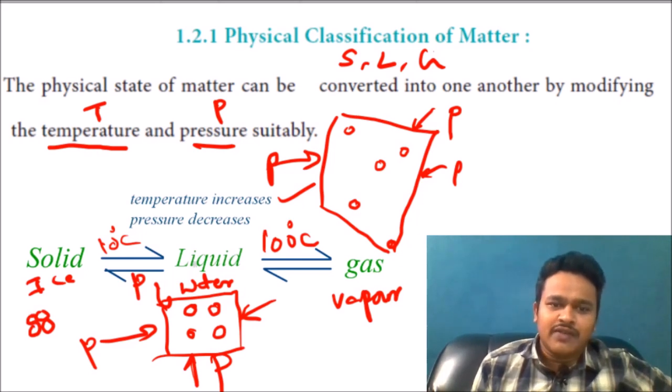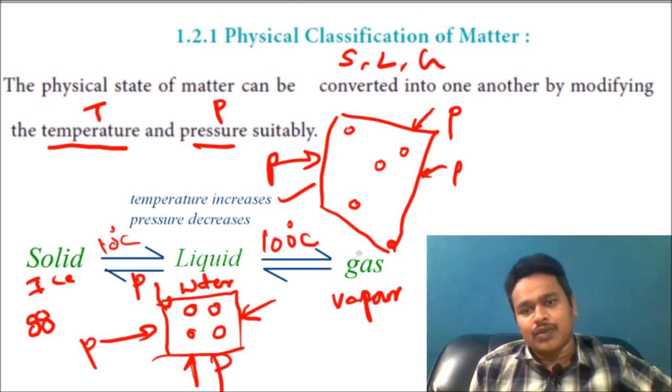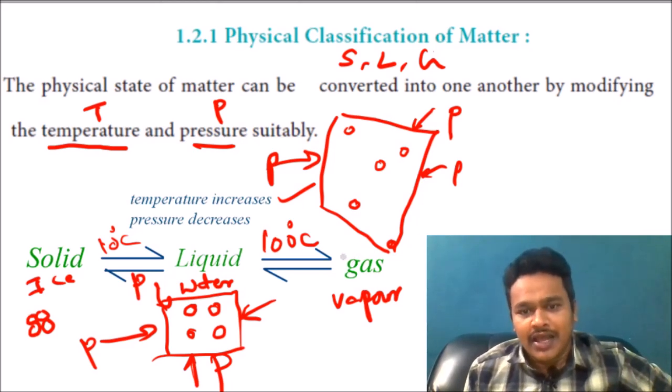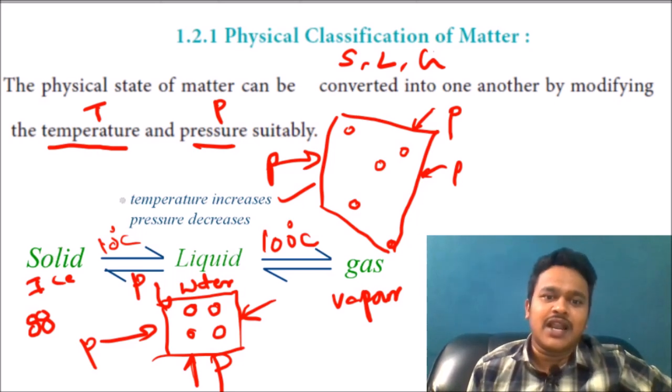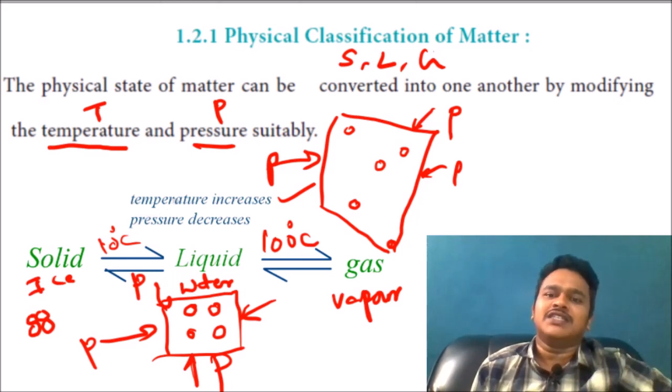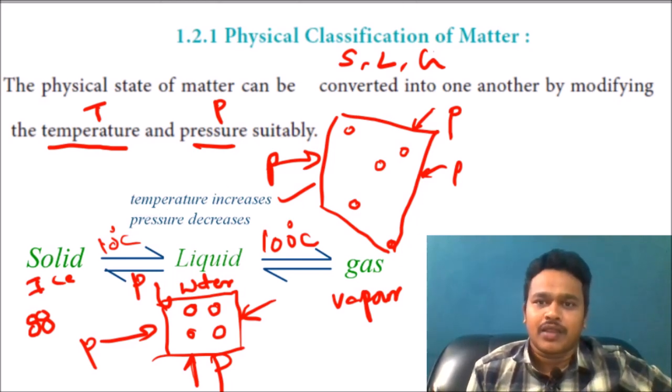From solid to liquid, the temperature is increasing. Liquid to gas, the temperature is increasing more. And in reverse, gas converts into liquid when you apply pressure. Liquid converts into solid when you apply high pressure. That is how temperature and pressure affect the physical state of matter.